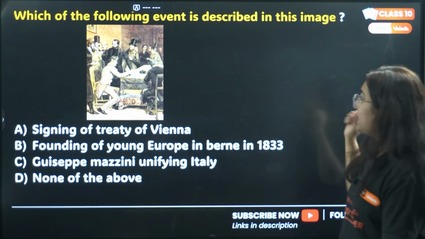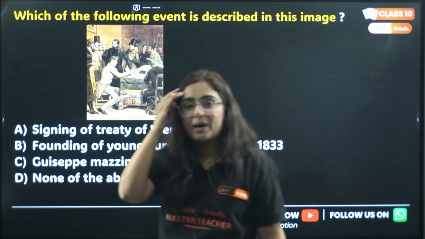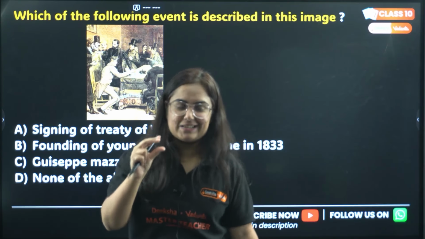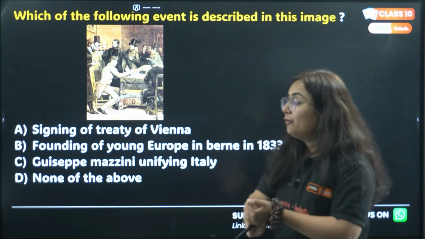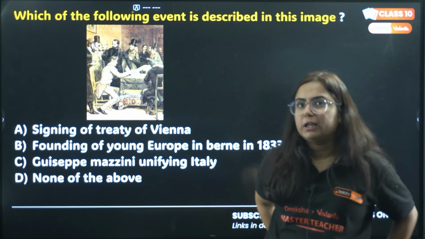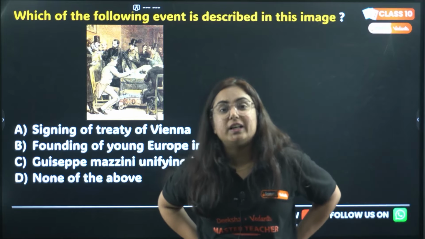Now, in this type of questions, just use your mind, if something is left after reading history. Which event is depicted in this image? See, signing of the Treaty of Vienna. Do you know that the Treaty of Vienna was signed in the year 1815?